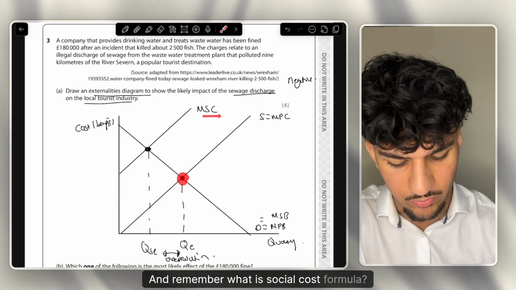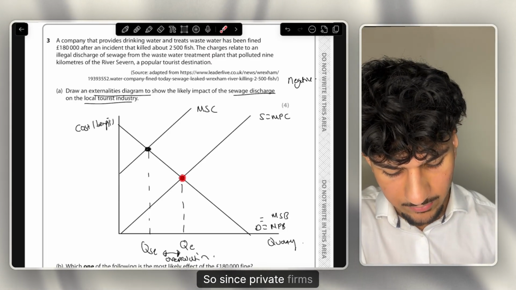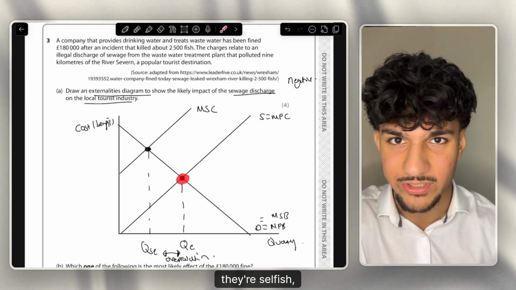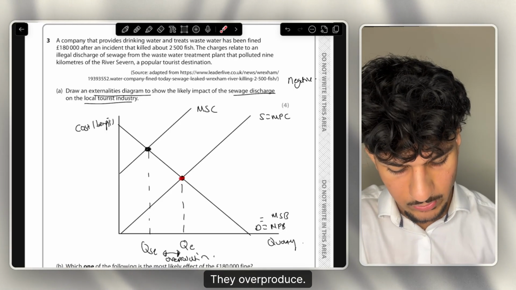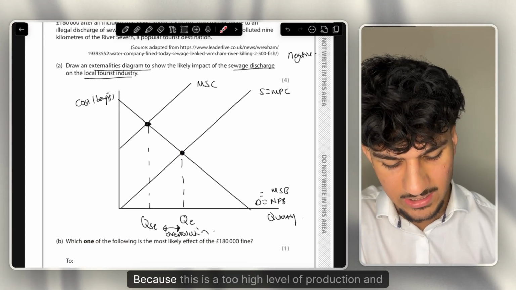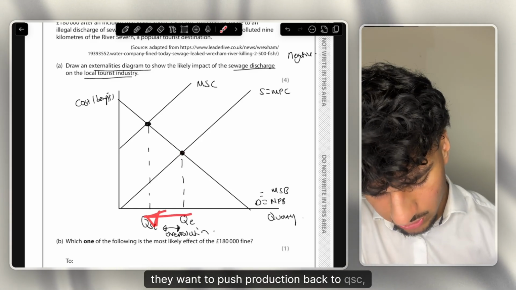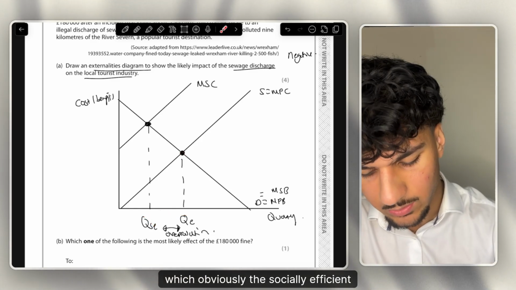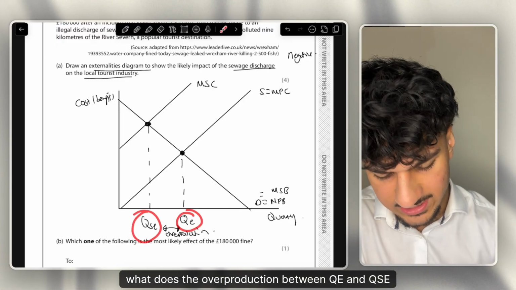And remember, what is the social cost formula? Social cost is external costs plus private costs. Since private firms are selfish, they only think about their own costs and not the cost to society, they overproduce. This is where the government intervenes. They sometimes enter the market with a tax. Why? Because this is too high a level of production, and they want to push production back to QSE, the socially efficient equilibrium.